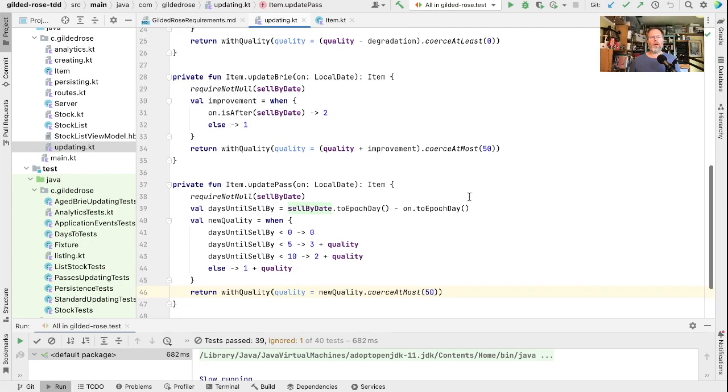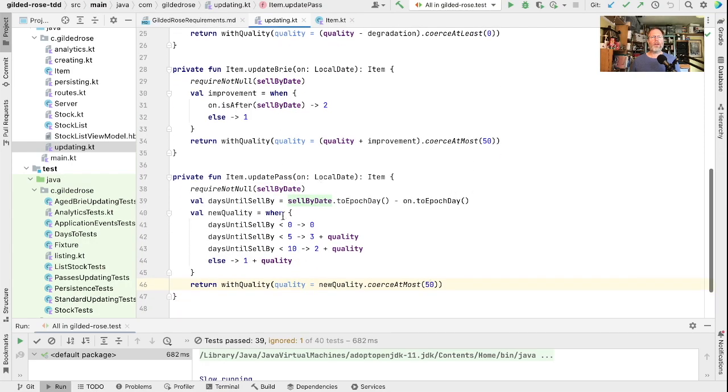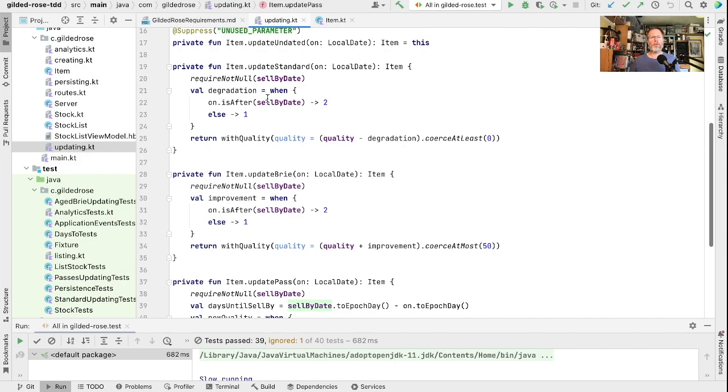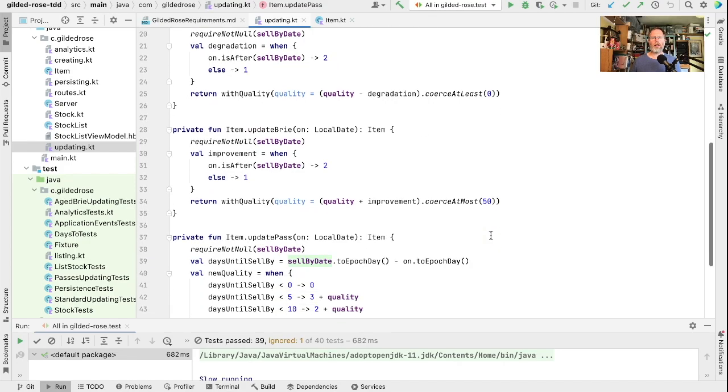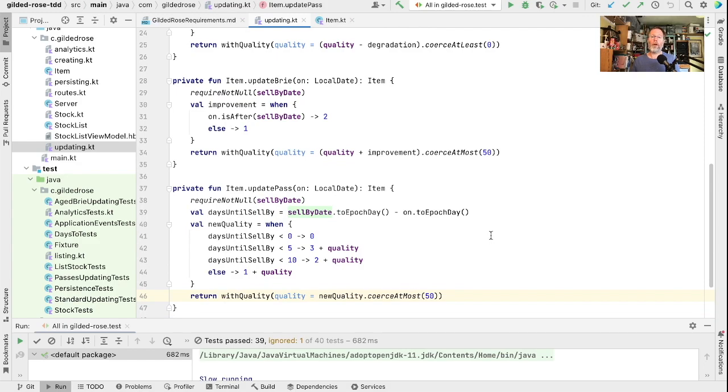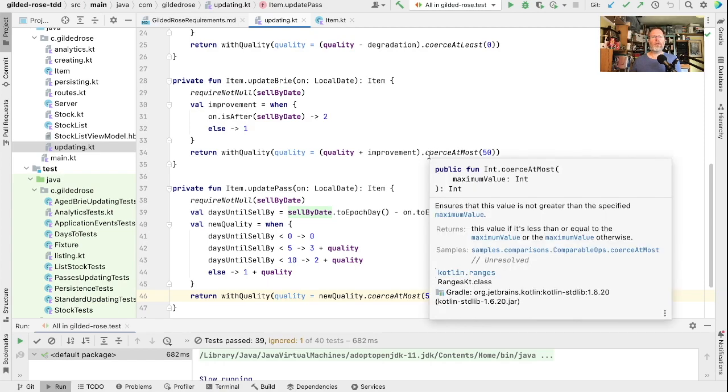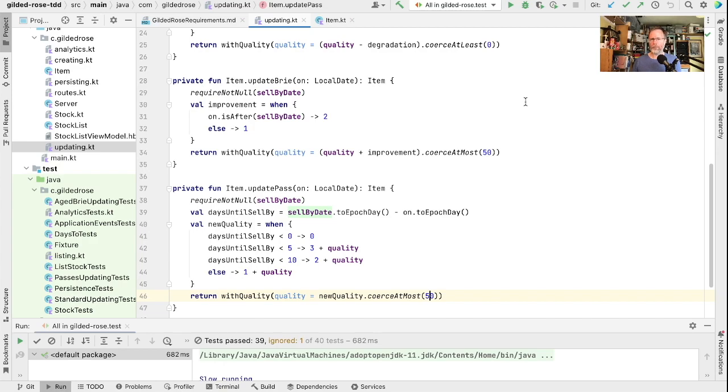So these are the items that can increase in quality, and these normal items decrease in quality, and so those are where our 0s and 50s are. Now some people might have brought these out, said these are magic numbers, and they would probably be right. So let's go ahead and see what we can do with moving these magic numbers into our Item class so that they apply to every item.